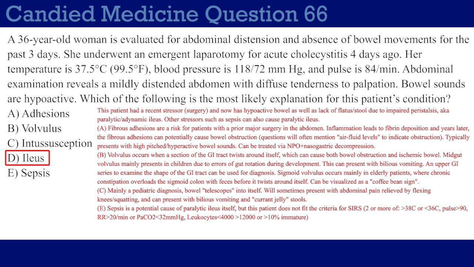If you have 2 of those, then you qualify as SIRS, and then you have to have an infection on top, and that'll be sepsis. Like I said, it's a distractor here. You have no reason to think this patient has sepsis. I mean, yes, she's post-op, and that's a risk for sepsis, but like I said, she doesn't fit the criteria, and ileus is a better answer.